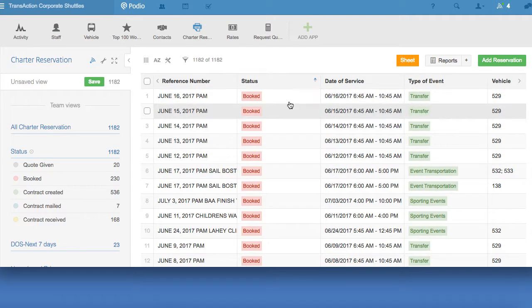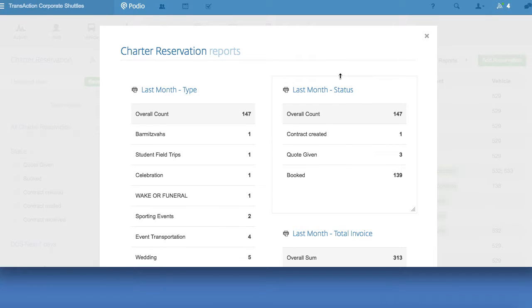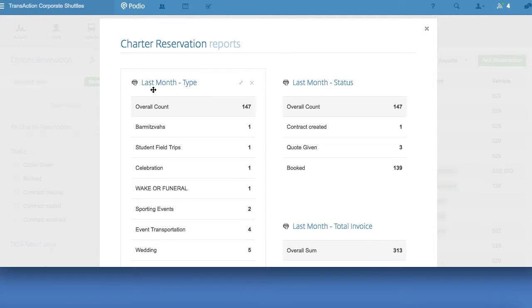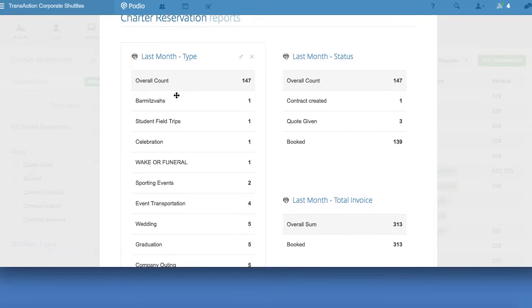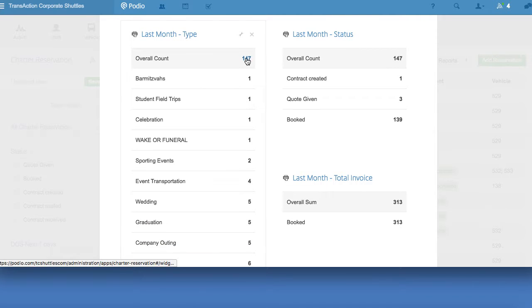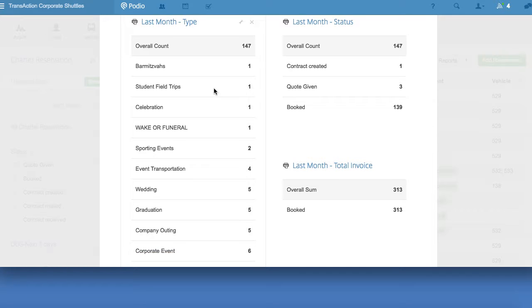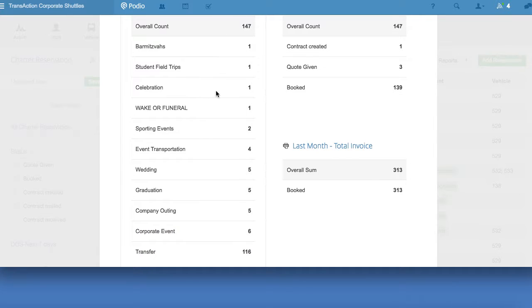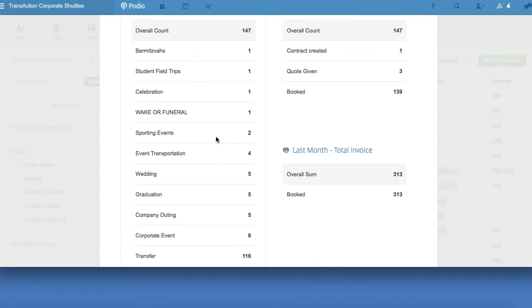So what I'm going to do is I've already created some filters. To access those filters, I'll click on the Report button. And you'll see that last month, so we're in June now, so this will automatically update and show us last month's May data. We put 147 reservations inside of Podio, and this is the breakdown of the different types.